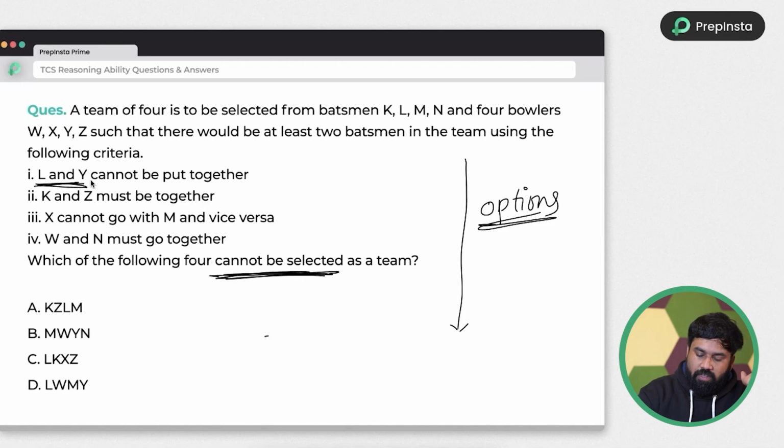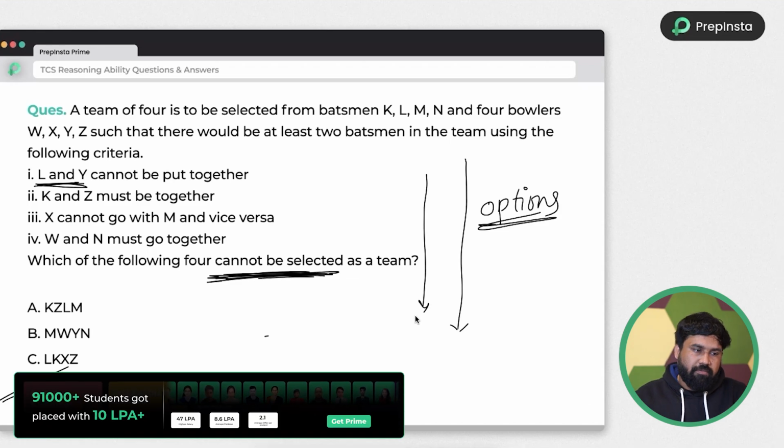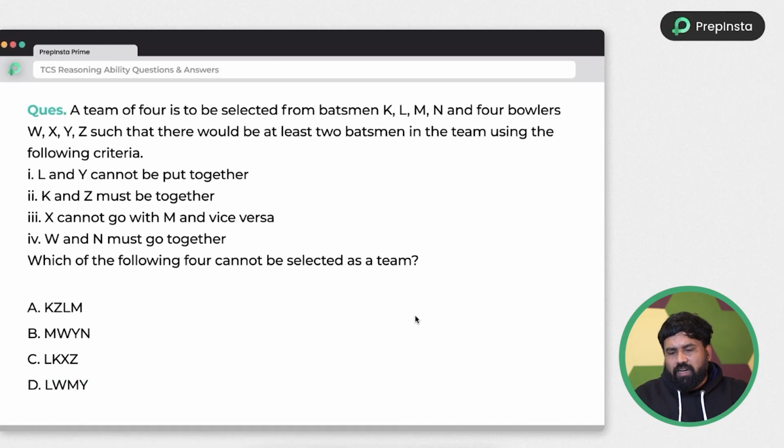And L and Y, here they are together, so we have to find can't. So option D is correct, and they will do it in just seconds rather than wasting 1 minute of time. So this is what you need to learn, right? You need to improve your speed and skills and everything.